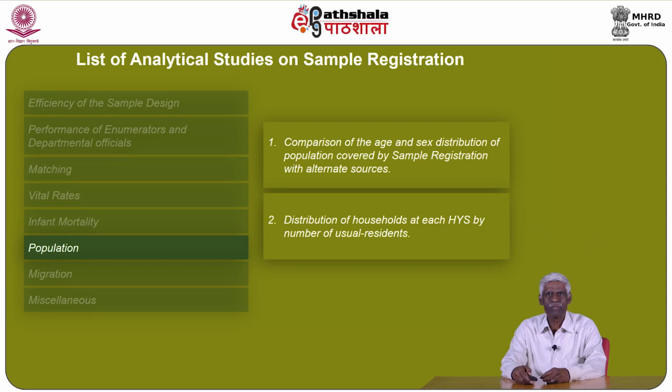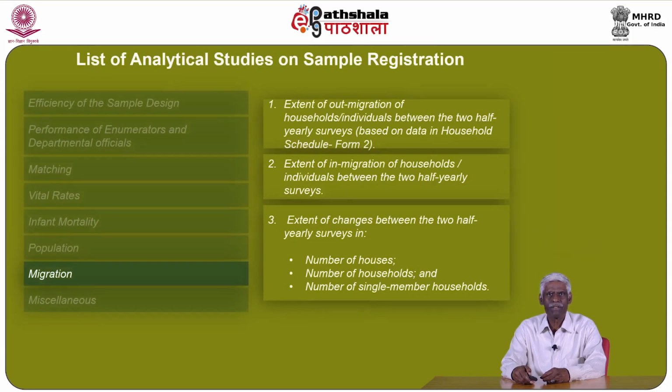2. Distribution of households at each half-yearly survey by number of usual residents. G. Migration, that is, extent of out-migration of households or individuals between the two half-yearly surveys based on data in the household schedule, that is, in Form 2. Extent of in-migration of households or individuals between the two half-yearly surveys.